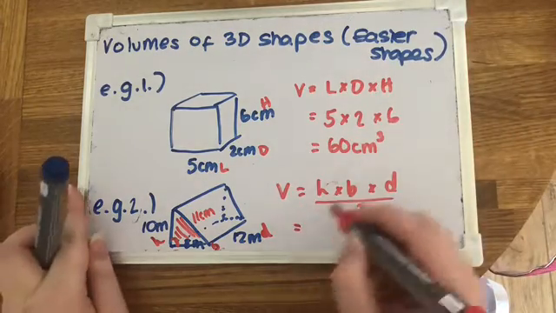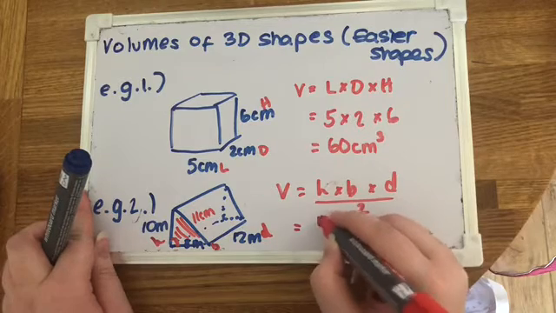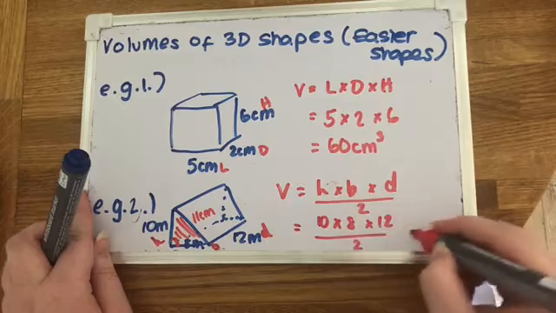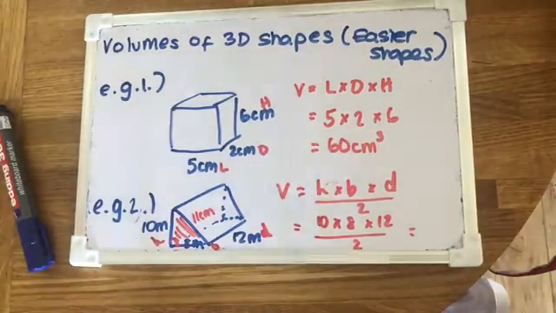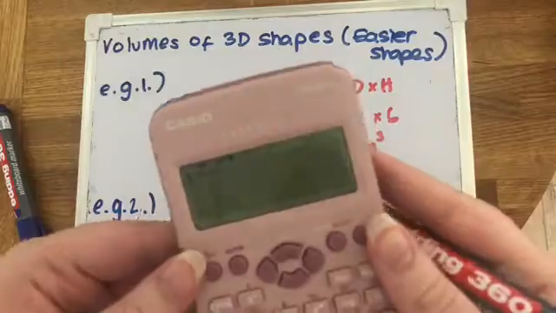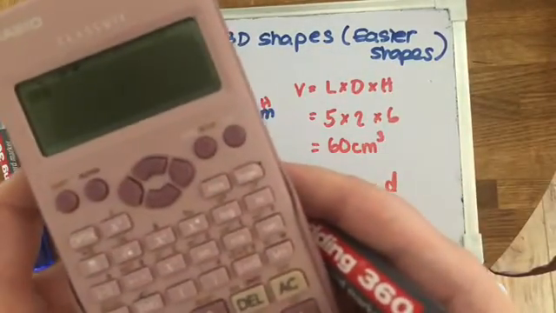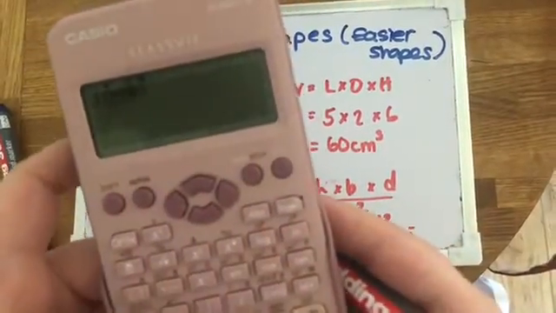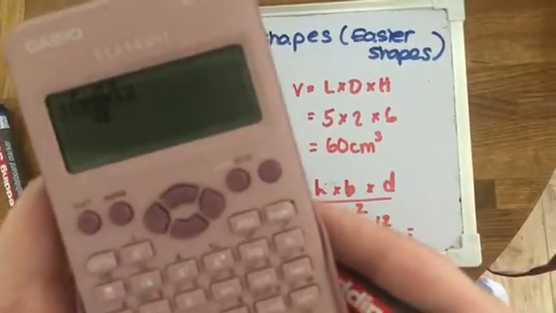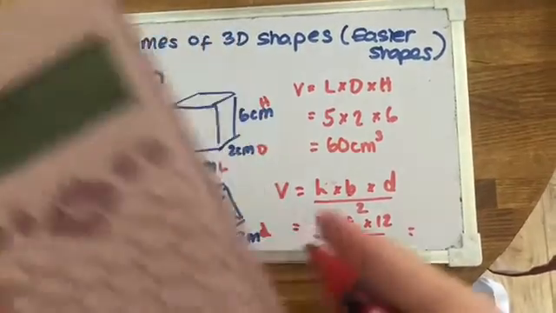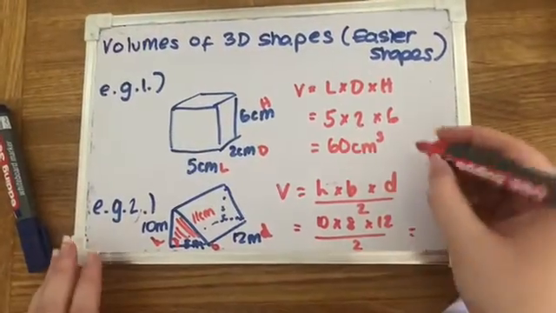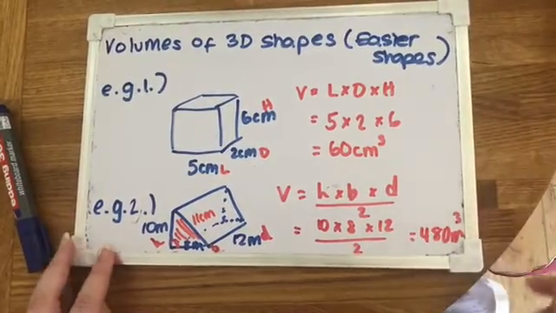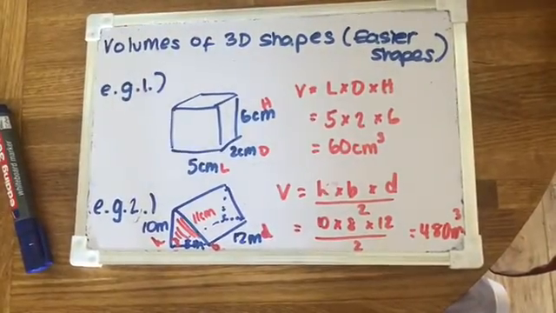So if we do that, so we've got a height of 10, a base of 8 and a depth of 12, and then we divide that by 2. Okay, I don't know whether these would be calculator, it would depend on the question, but for now I'm going to use a calculator just so that you know how to do it. So again, you can use a fraction button, which is really helpful and much speedier. Okay, so we get 480. Be careful of the units. Units are now meters. So 480 meters cubed.